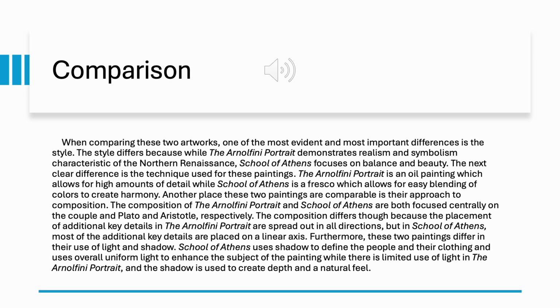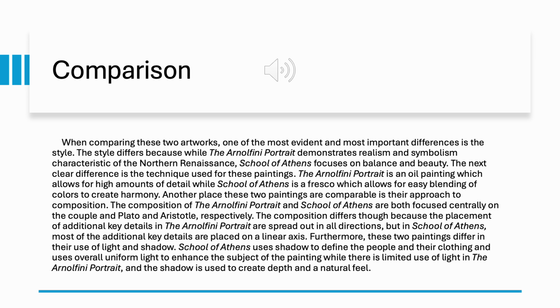Comparison. When comparing these two artworks, one of the most evident and most important differences is the style. The style differs because while the Arnolfini portrait demonstrates realism and symbolism characteristic of the Northern Renaissance, School of Athens focuses on balance and beauty.